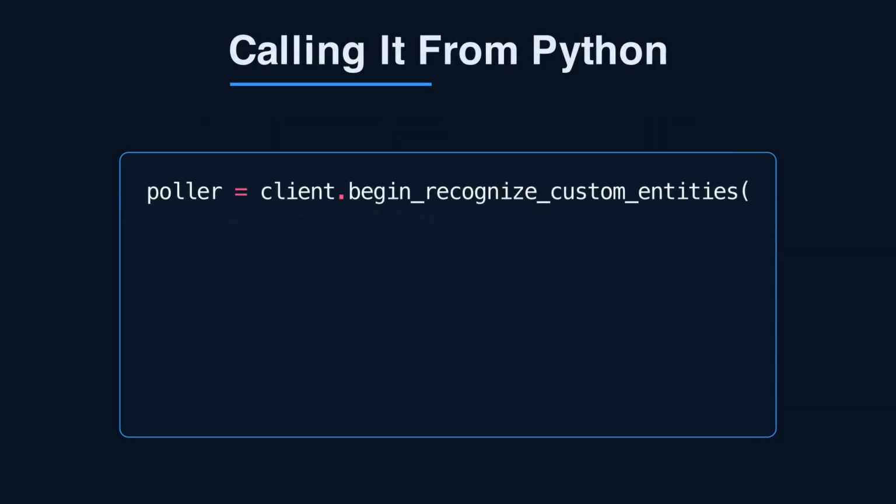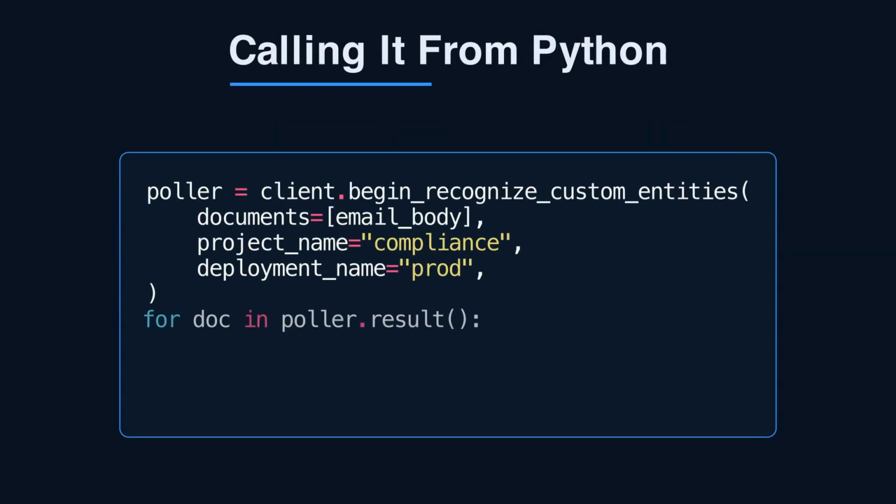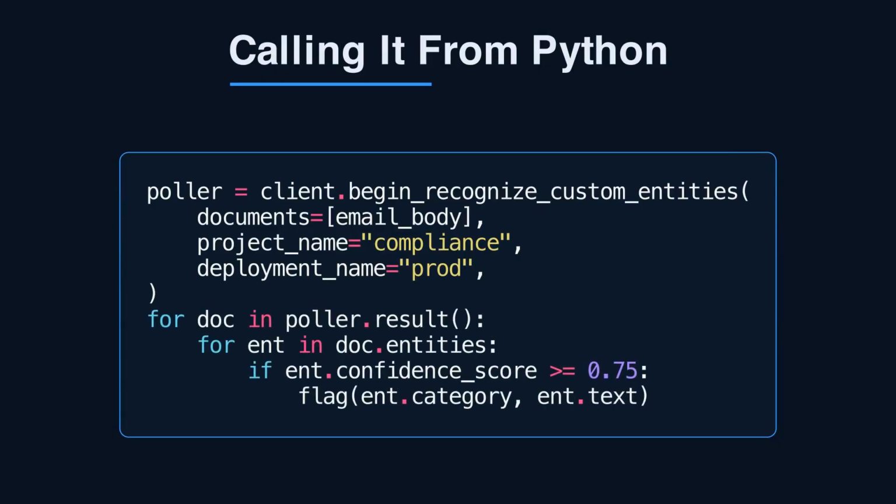Once deployed, inference is a few lines. Use the text analytics client from the Azure AI language SDK. Pass your deployment name and the email body. You get back entities with categories and confidence scores. Filter on a confidence threshold. Then route matches to review. Never trust a raw match. Gate everything behind a threshold you tune.